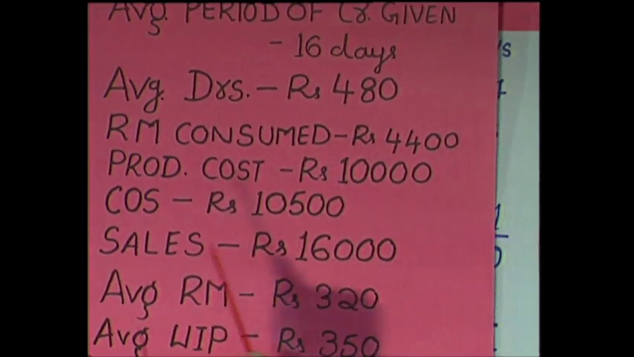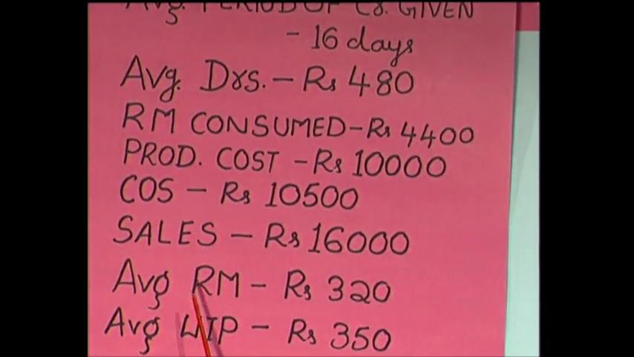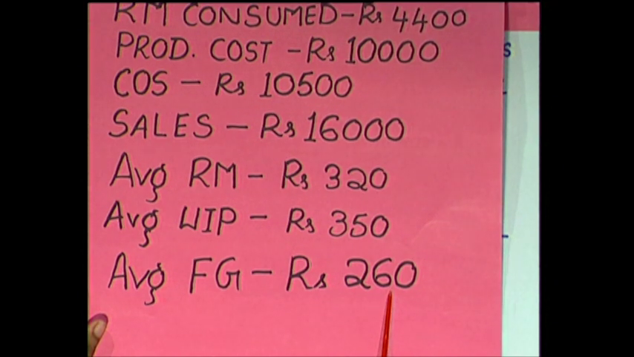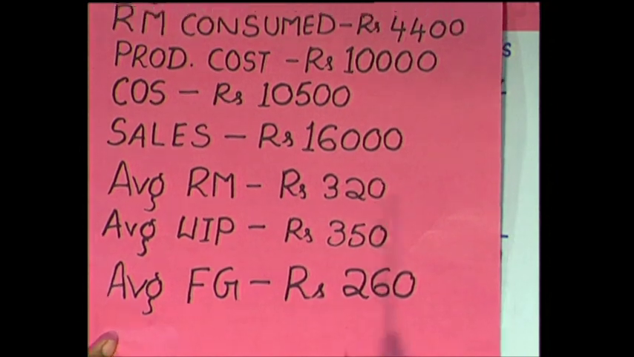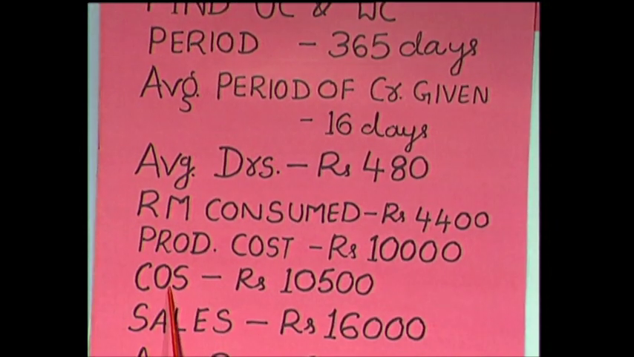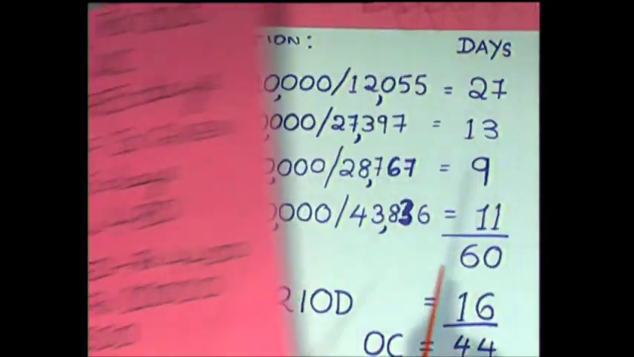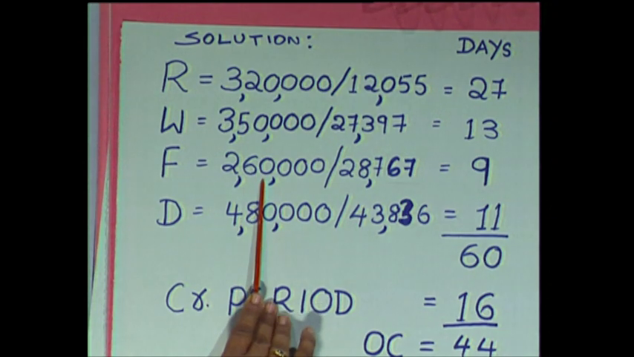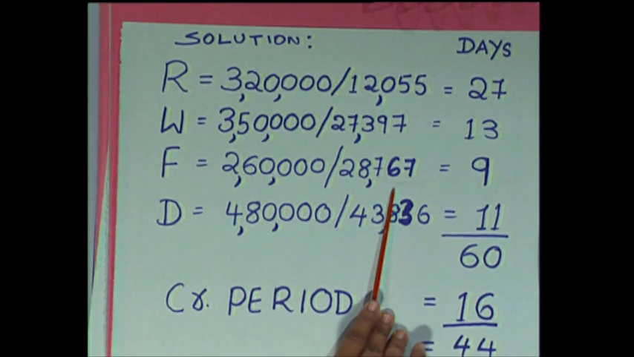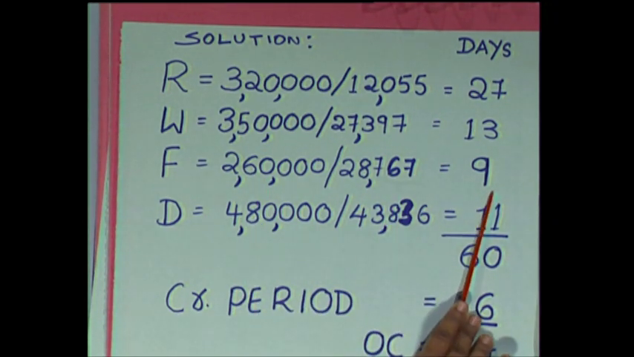Now, we will go for F. For the purpose of calculation of F, we require average finished goods. Average finished goods is 260 divided by average cost of goods sold per day. This cost of sales is given as 10,500 divided by 365, we are going to get 28,767. So, 2,60,000 divided by 28,767, we get F as 9 days.